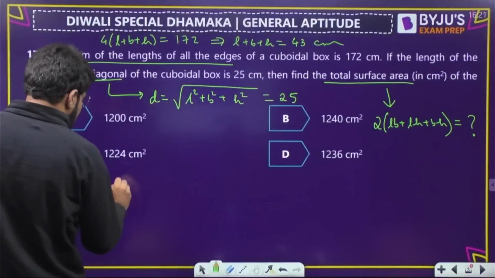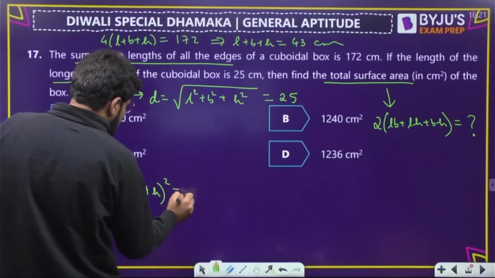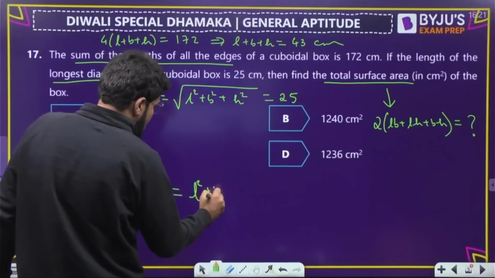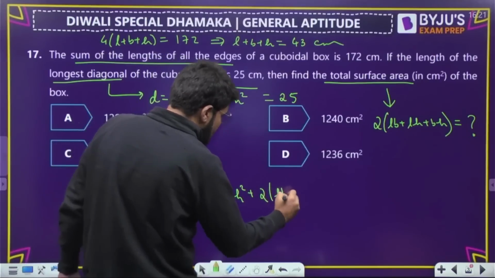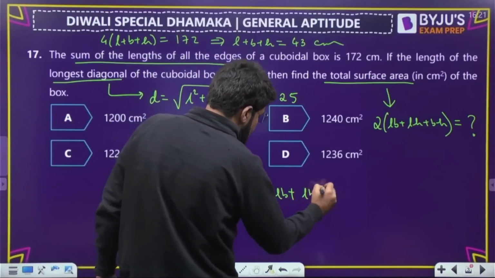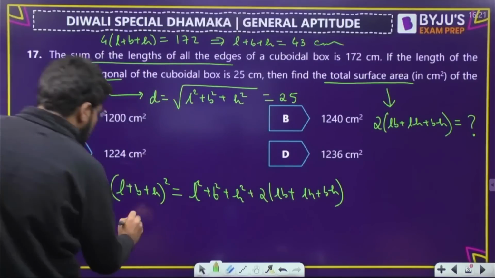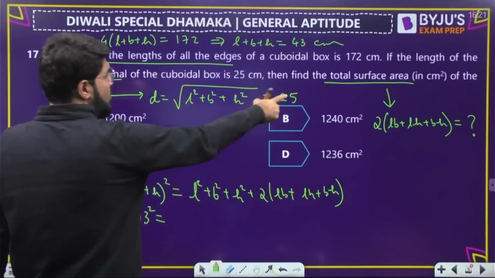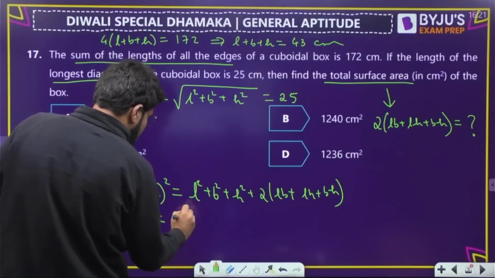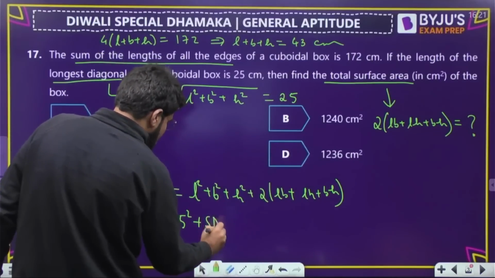Only one identity can help you solve the question. That is (L plus B plus H) whole square. What is that? It is actually given by L square plus B square plus H square plus twice of (LB plus LH plus BH). That is the identity, (a plus b plus c) whole square. Now L plus B plus H is 43. So I have 43 square is equal to L square plus B square plus H square, which will be 25 square after eliminating the under root, plus this term twice of this, that is the total surface area.